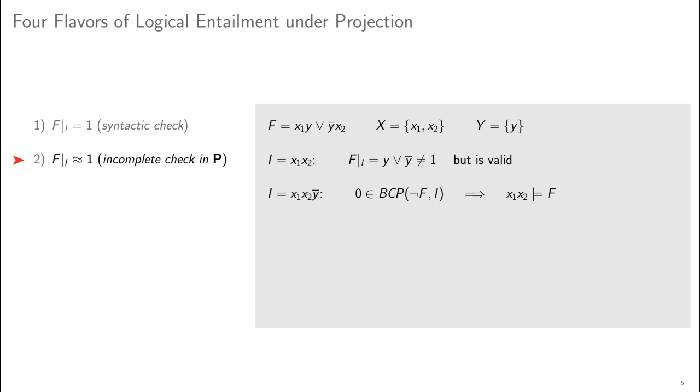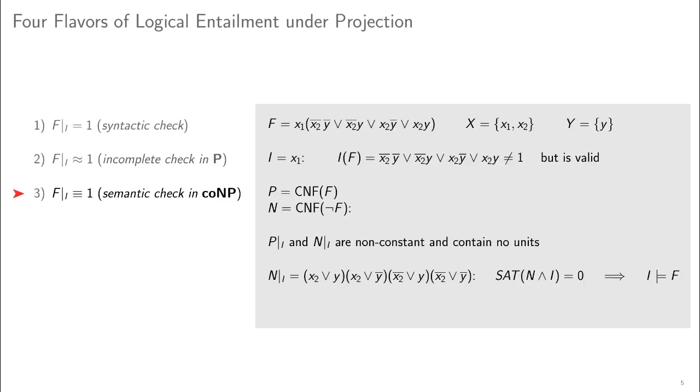In this example, the syntactic check fails, since the residual of f under x1, x2 syntactically differs from true. However, it is valid. Unit propagation is executed on not f and I, and after propagating not y we encounter a conflict. Therefore, not f and x1, x2 is unsatisfiable, and x1, x2 entails f.